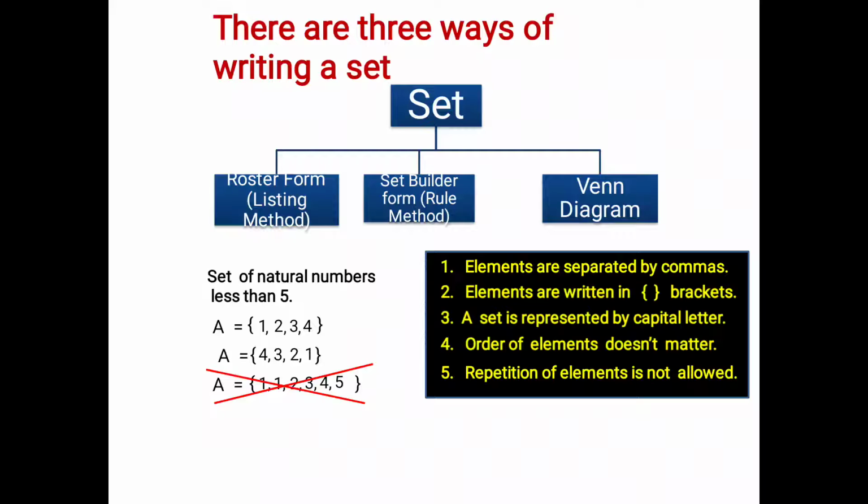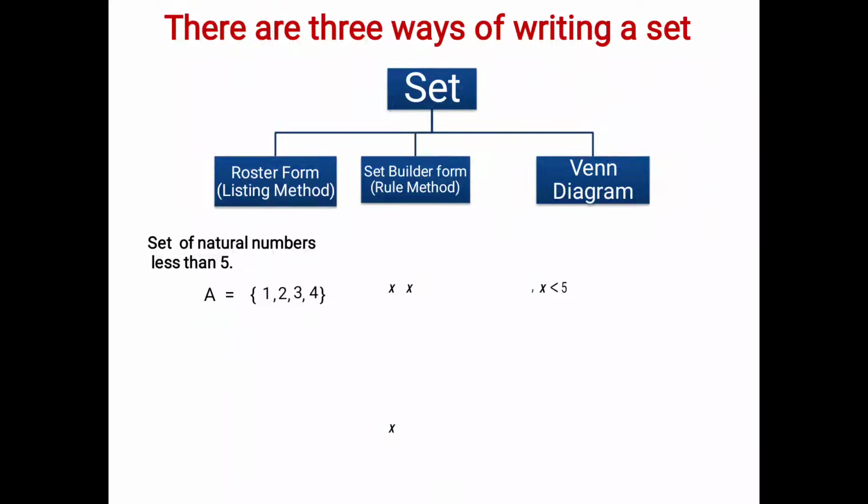Fine now students. Now we already saw the first example. Same example we are going to write in set builder form. But before that, I'm going to give you one more example where I'll show you the element we are not going to repeat. B is a set of letters in the word room. So we are going to write down this set in listing method.